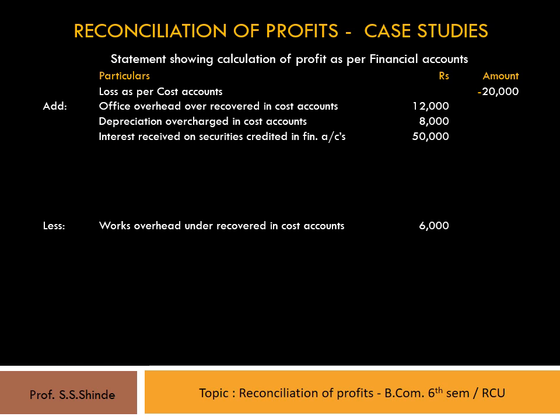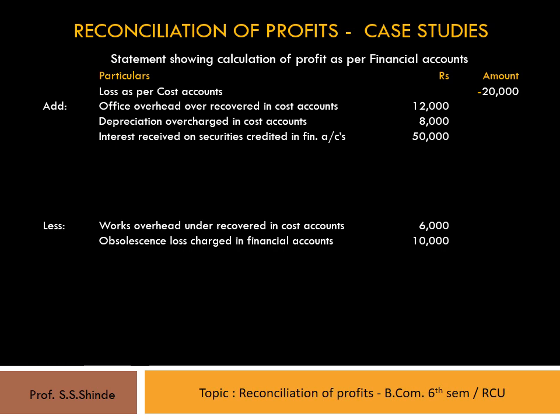The next transaction is obsolescence loss charged in financial accounts rupees 10,000. This transaction leads to more profit as per cost accounts and less profit as per financial accounts. Therefore, it should be deducted from cost account profits and shown as obsolescence loss charged in financial accounts. Now, this loss is a loss arising due to outdatedness of certain assets.